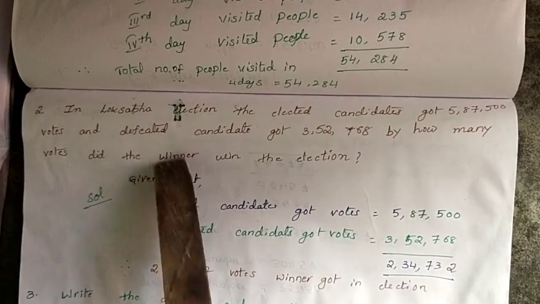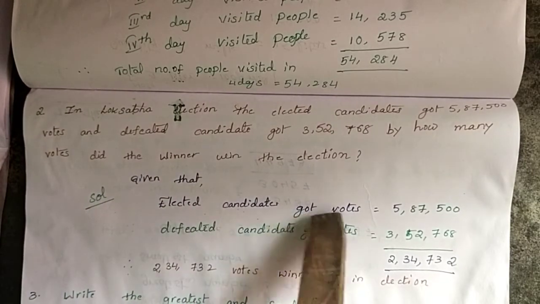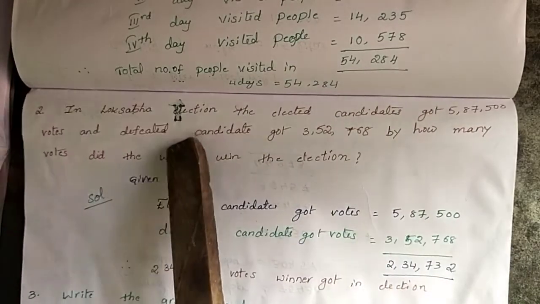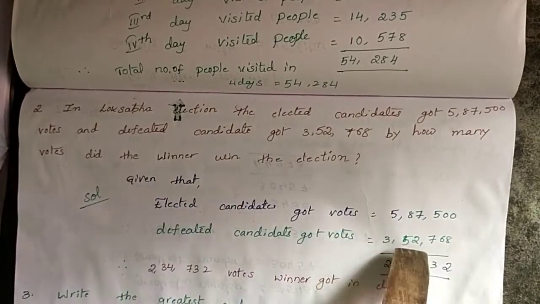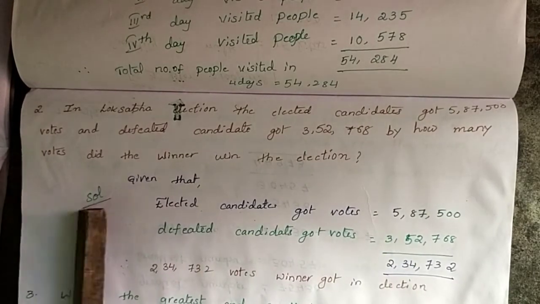Now write the first step. Given that elected candidate got votes, how many votes? 5,87,500, and defeated candidate got how many votes? 3,52,768. Do minus here.